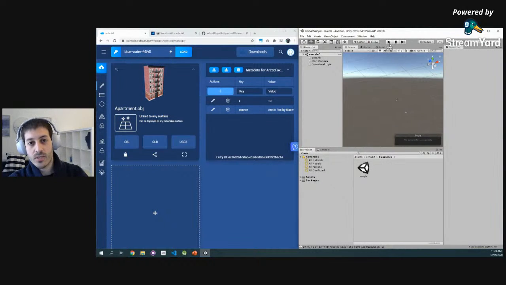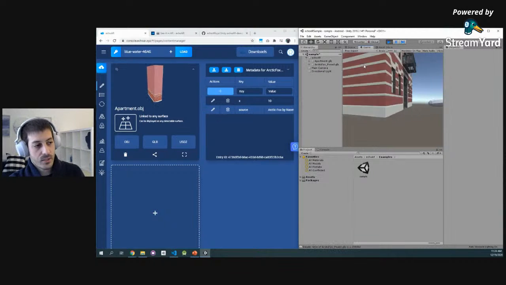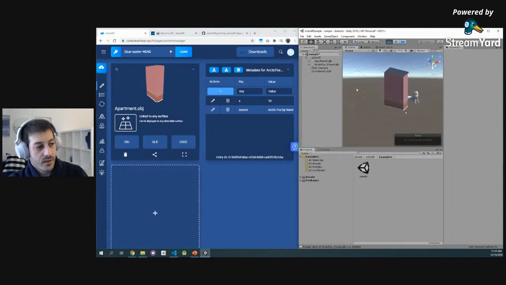Remember, everything doesn't actually persist in memory. It all persists in the cloud. So this means that your app, when you build it, will be super, super small, and the data will only come from the cloud when you press play and activate the application. If I restart the application, data again will stream from the cloud to the game engine, and voila, everything is back to normal.